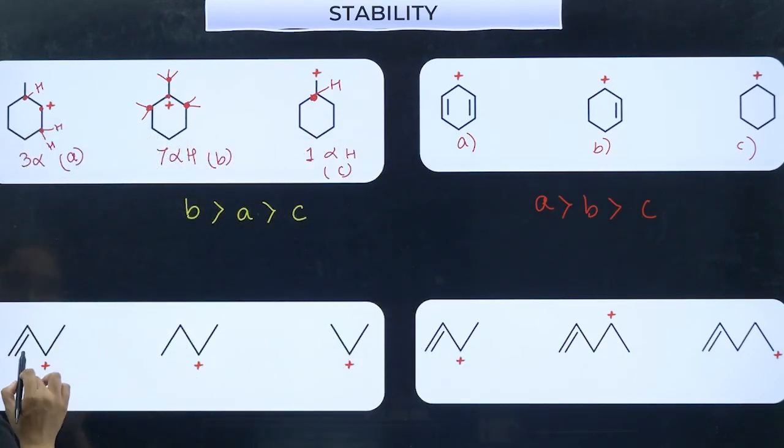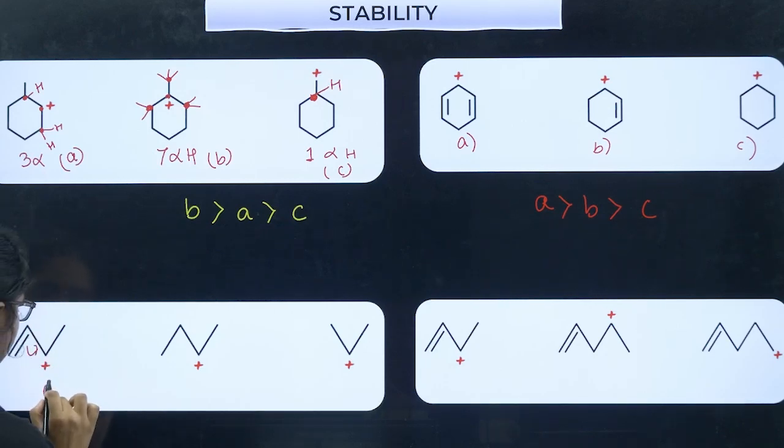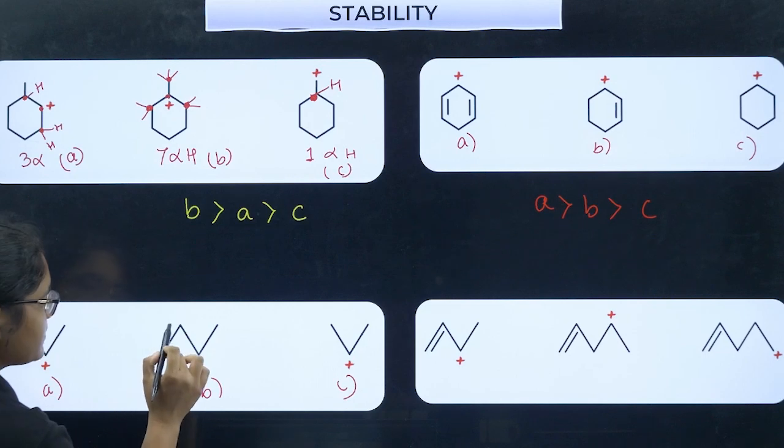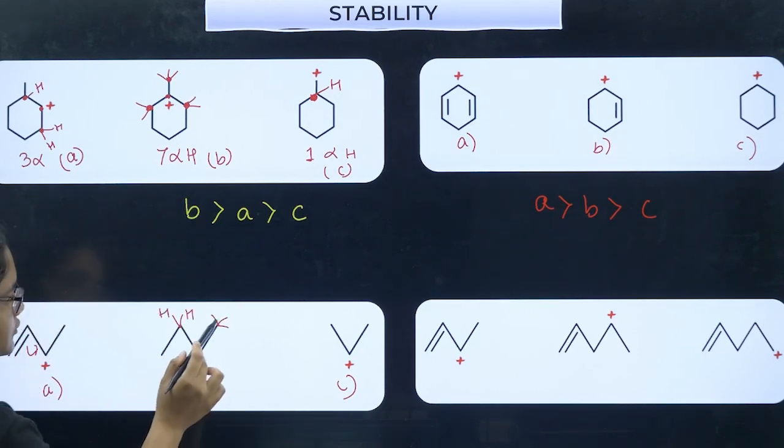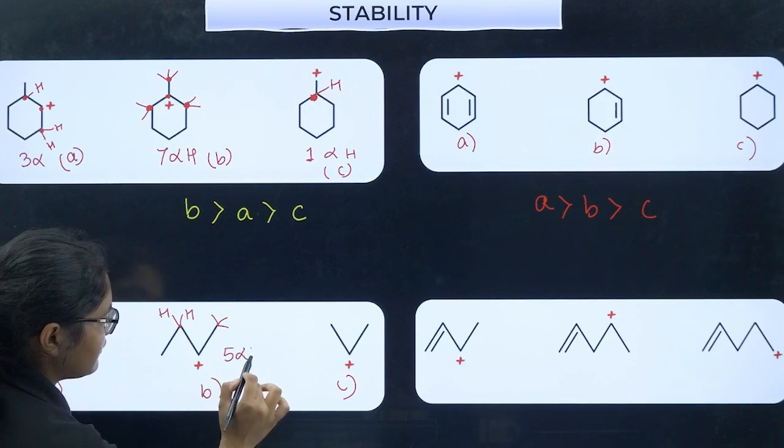Let's see this one. Here you can see there is resonance: double bond, single bond, positive charge. First let me number it. Now for hyperconjugation, here I have 2 hydrogens and here I have 3 hydrogens, so 3 plus 2, this compound has 5 alpha hydrogens.